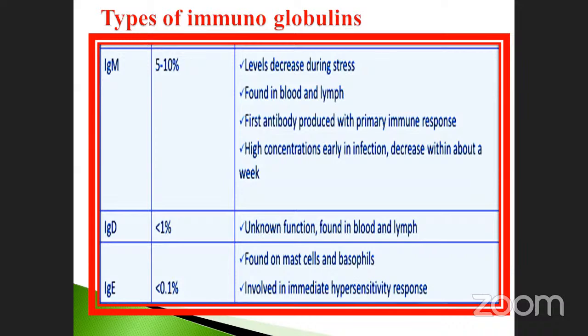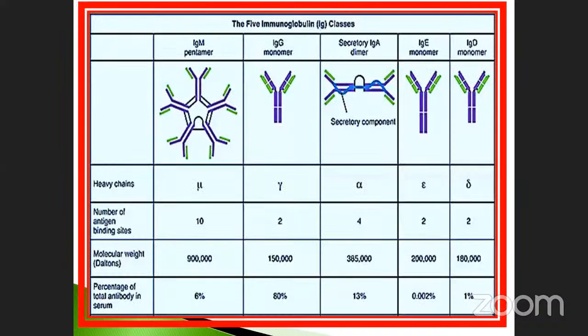0.5%. It leads to a hypersensitivity response. Okay, this is also very, very important. See, these are the structures. See, immunoglobulin M is a pentamer. Sometimes they may ask the question according to the structural aspects. This is a pentamer. See here, how many Y-shapes do you see?